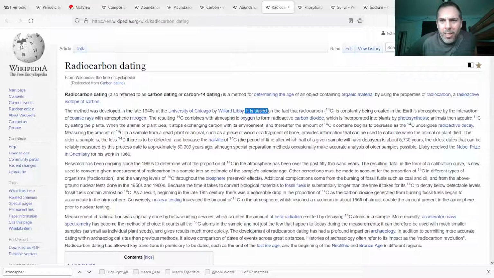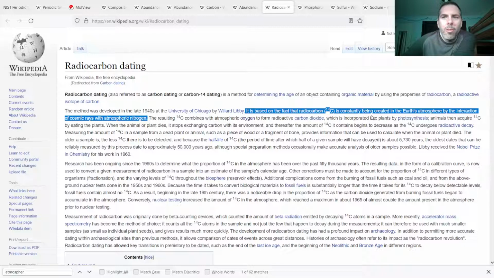So here's the carbon dating wiki page. And it says here, radioactive carbon-14 is being created through cosmic rays bombarding the atmosphere.